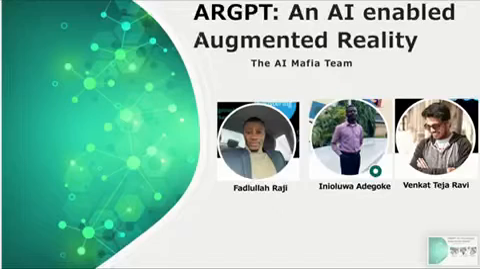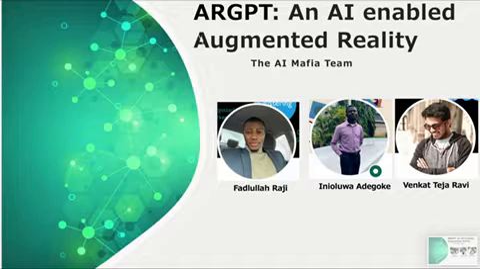So the name of our team is the AI Mafia team, and we are working on an AI-enabled augmented reality application, which we have titled ARGPT. The names of our team members are Fadula Raji, Inyoluwa Adegoke, and Venkat Teja Ravi. We have all contributed to the success of this project.